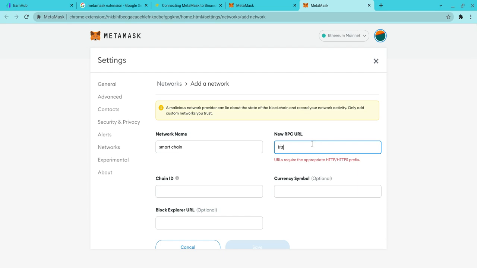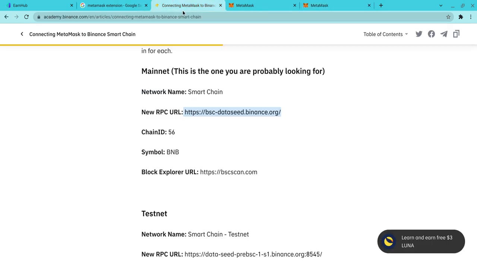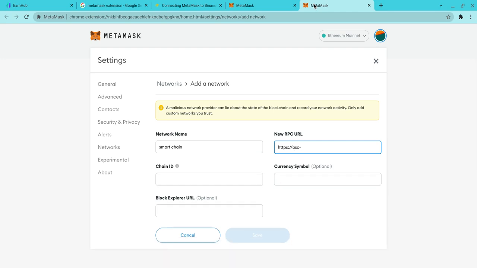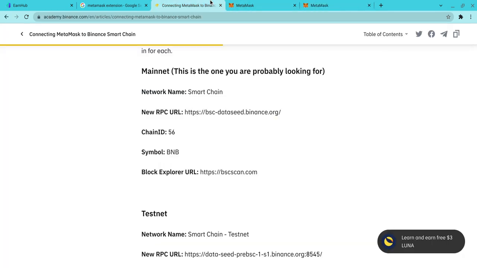Do HTTPS, I think it's, I've got to look again. And this is all the data you're going to be entering, so we'll manually enter it here. So you do BSC, and then you go back here.